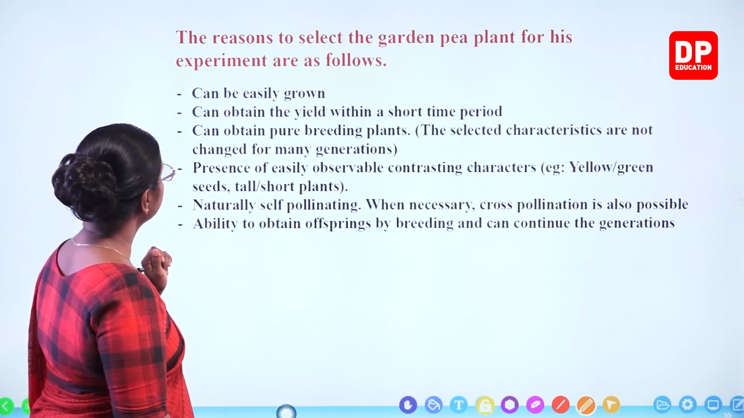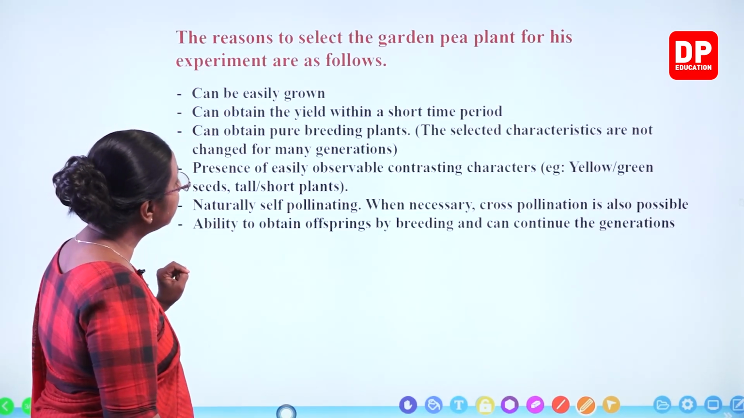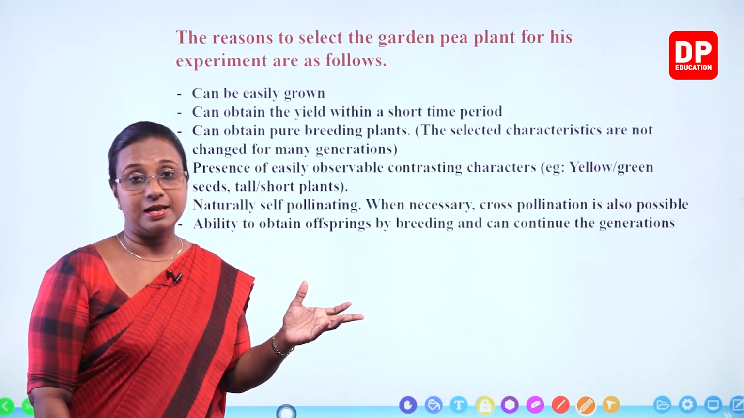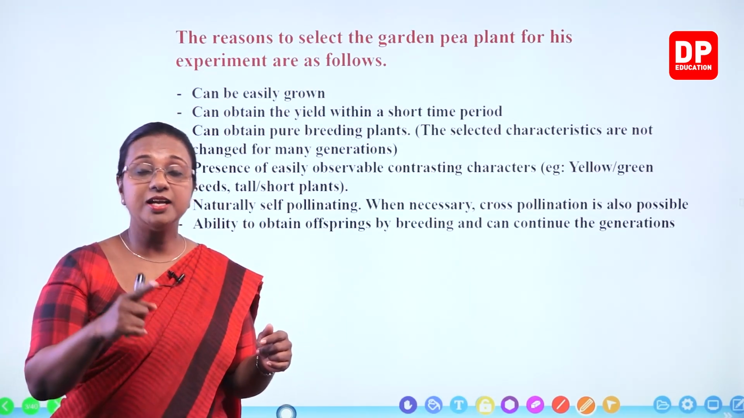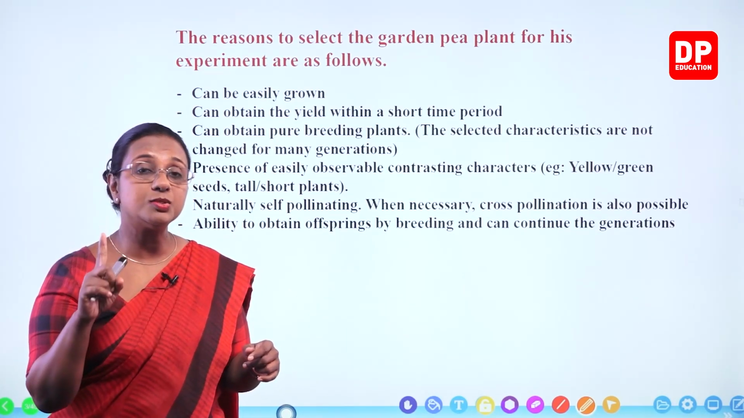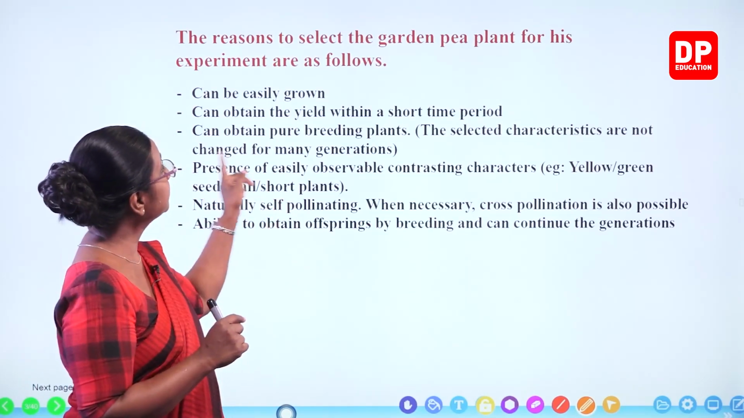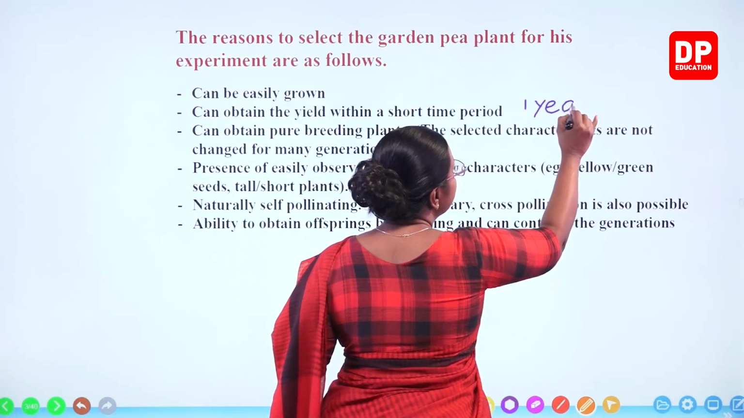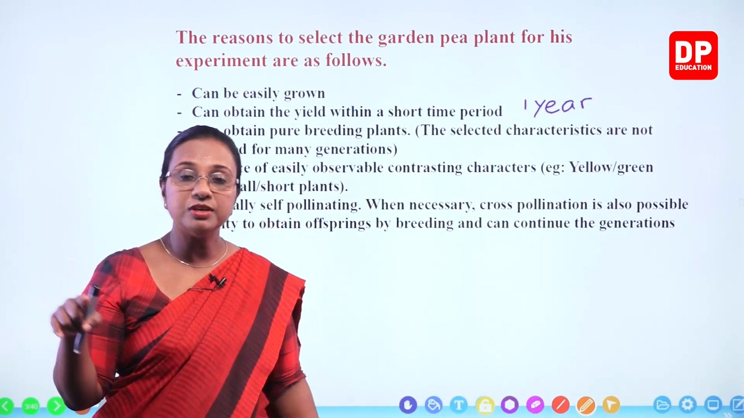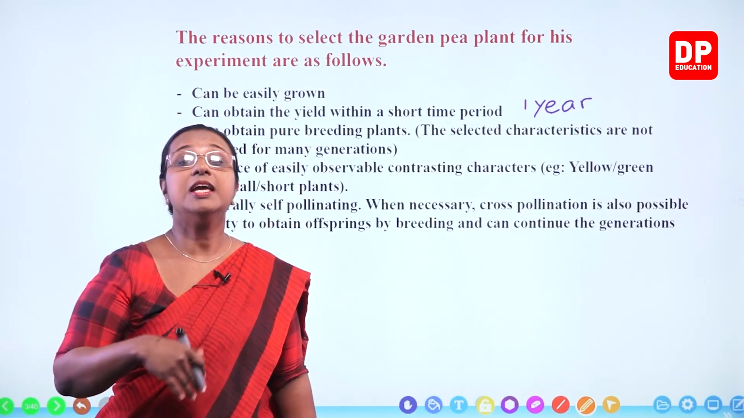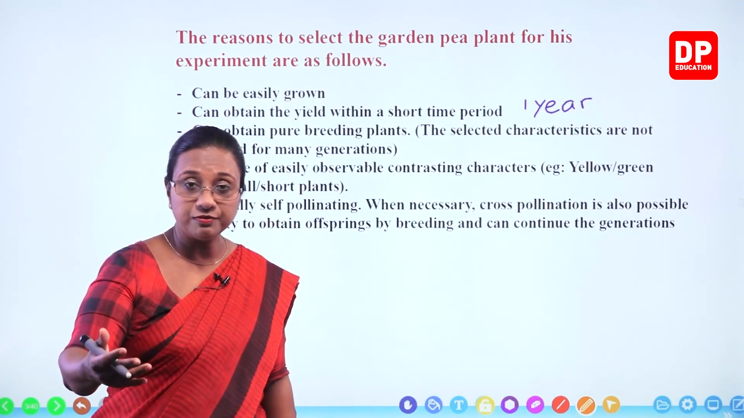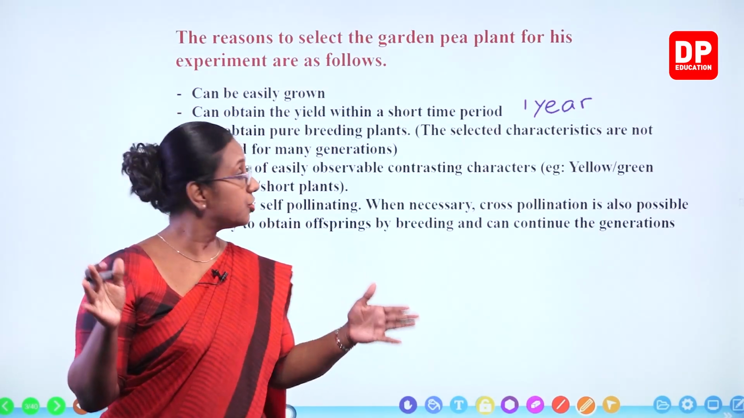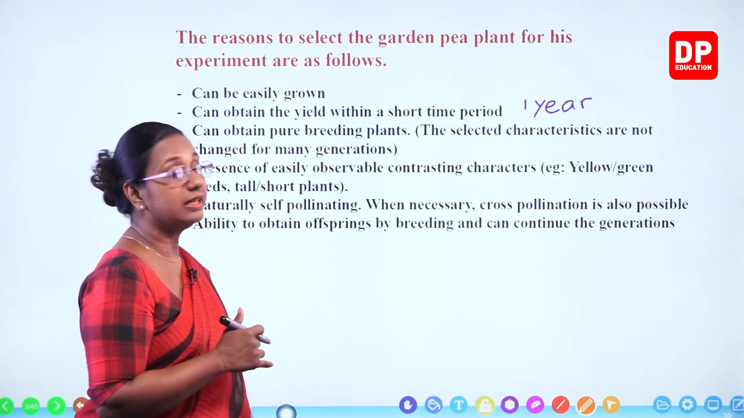Then the second one, can obtain the yield within a short period of time. Now you all have heard about annual plants. Plants that have a life cycle of 1 year. Annual means year. So 1 year. The life cycle of garden pea plants is 1 year. So within 1 year, you can grow one plant generation. It will reproduce, it will produce the fruits, and then the next generation will continue. So within a short period of time, you can get the yield.